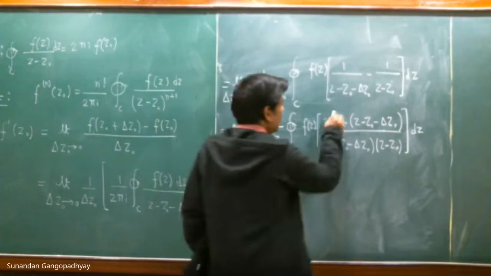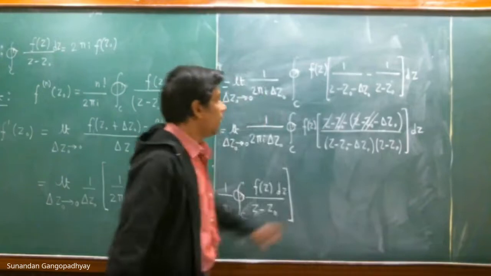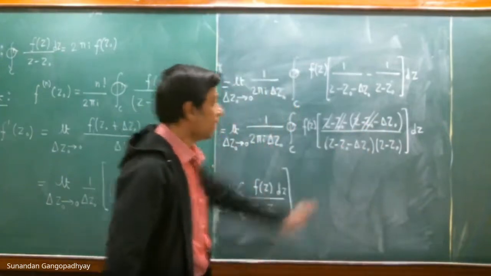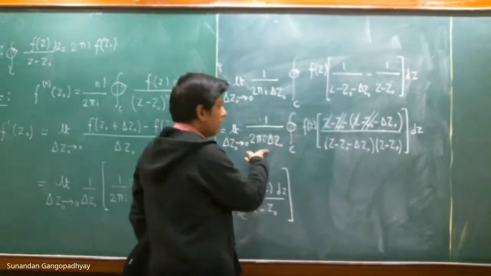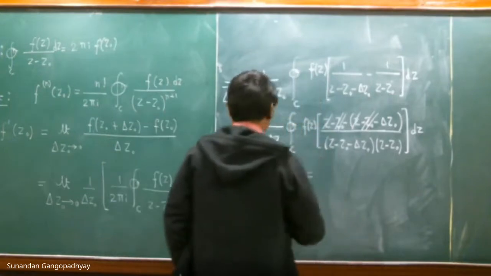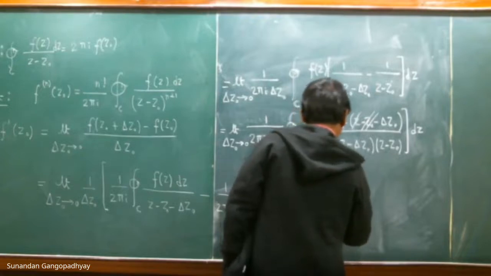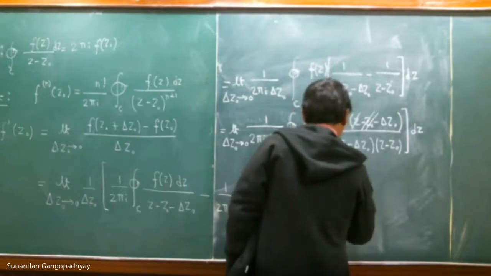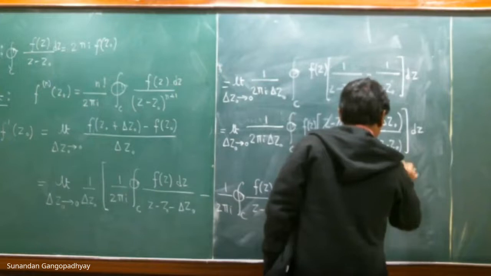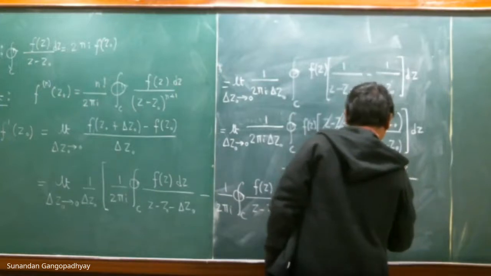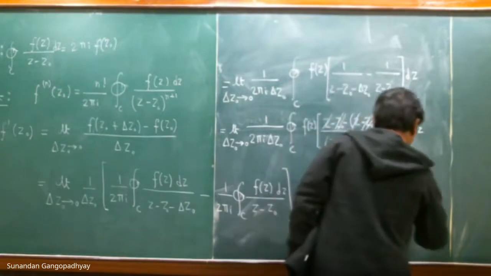So you can immediately see that the z naught terms cancel and only delta z naught survives. Delta z naught you can pull outside the contour integral and it will cancel the delta z naught in the denominator. Finally, we shall have the limit as delta z naught tends to 0 of 1 by 2 pi i times the contour integral of f(z) dz divided by (z minus z naught minus delta z naught)(z minus z naught).